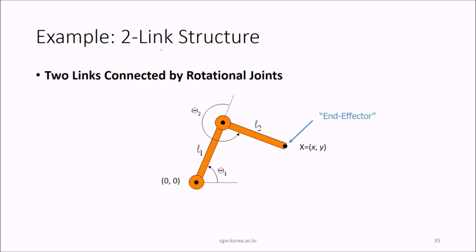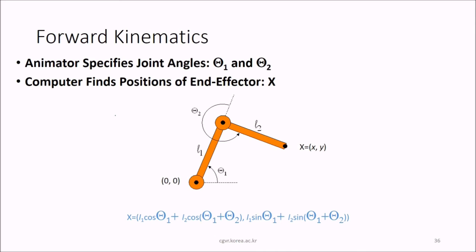This is an example. This is a two-link structure. This is the first link. This is the second link. So two links connected by a rotational joint. You can also say that these are two links, L1 and L2. These two links are joined by this joint. So how are they going to move? This is a two-link structure. The forward kinematics says the animator specifies the joint angles, that is, theta 1 and then theta 2.